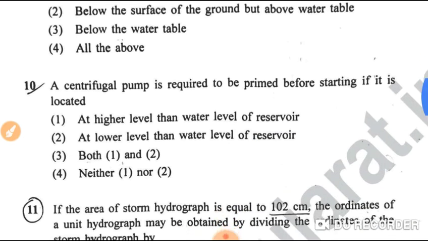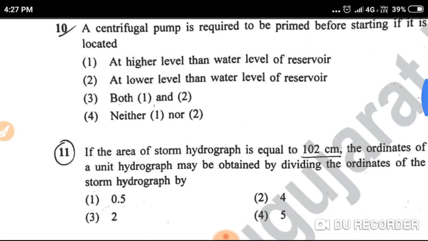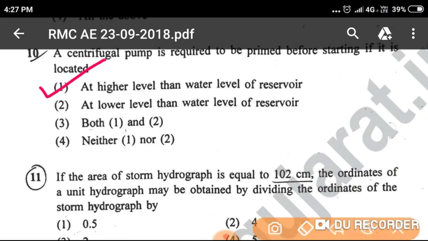Question number 10, a centrifugal pump is required to be primed before starting if it is located: option 1, at a higher level than the water level of a reservoir; option 2, at a lower level than the water level of a reservoir; option 3, both 1 and 2; option 4, neither 1 nor 2. So a centrifugal pump is required to be primed before starting if it is located at a higher level than the water level of a reservoir. That is option 1, the correct answer.